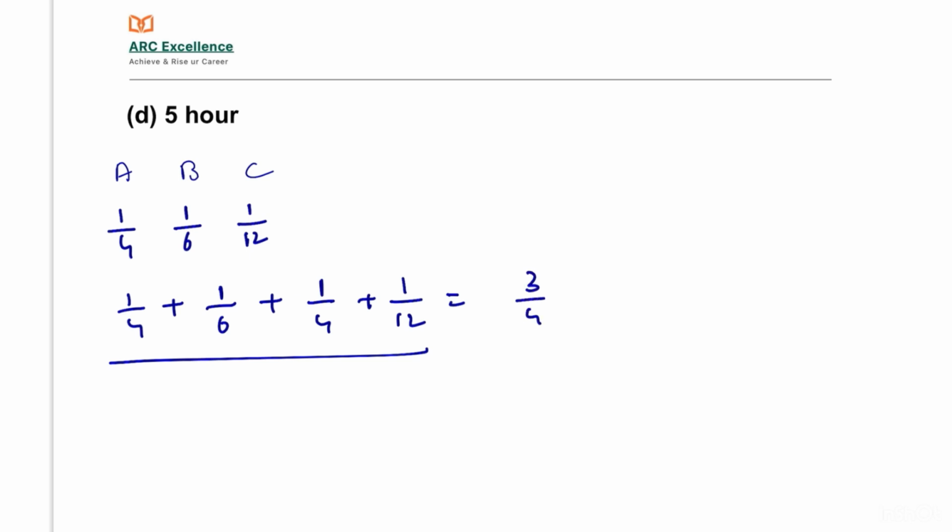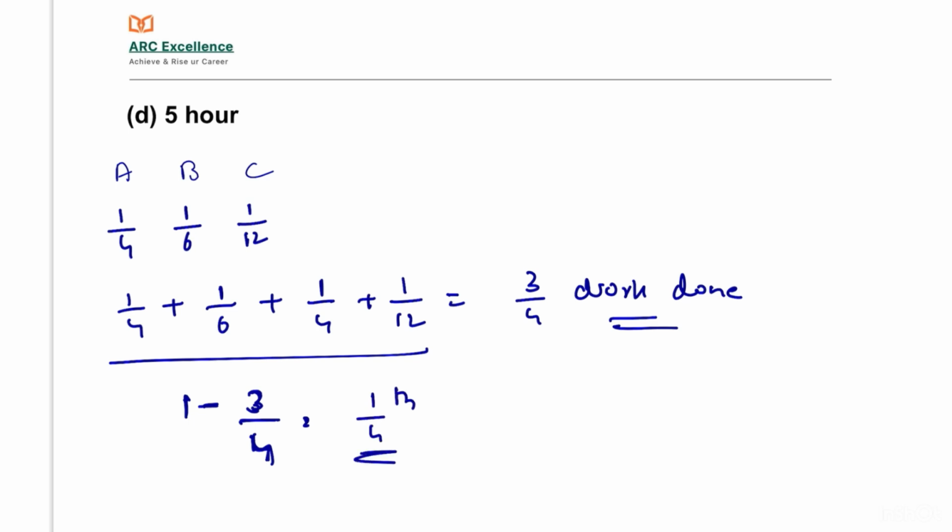In 4 hours 3 by 4 of work is done. So 1 minus 3 by 4, that is 1 unit of work minus 3 by 4 unit of work done, therefore 1/4 of the work is still remaining. To do 1/4 of the work A is enough. That is, in the 5th hour A will complete the work.